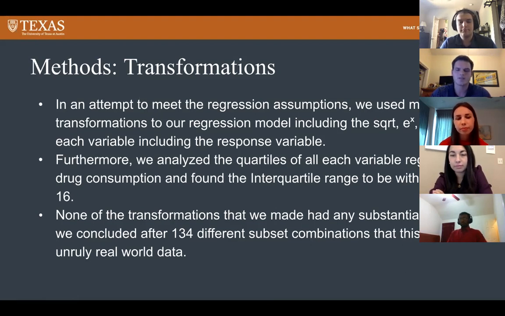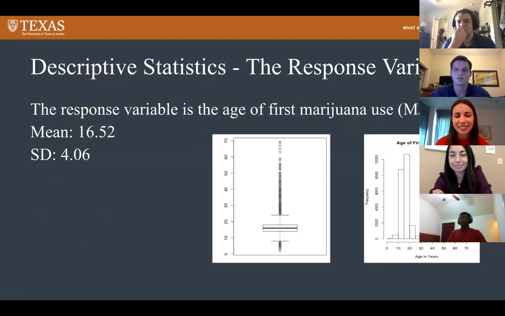Next, I'm going to give it over to Kristen to give us some more descriptive statistics over our variables. Thanks, Graham. For the 4 variables that we looked at in our regression model, we made sure to look at the distribution of all of these variables. The first variable that we looked at is the response variable, and that is the age of first marijuana use. The mean for this variable is 16.52, and the standard deviation is 4.06. And as you can see, the box plot and the histogram provided for this variable also show the distribution.